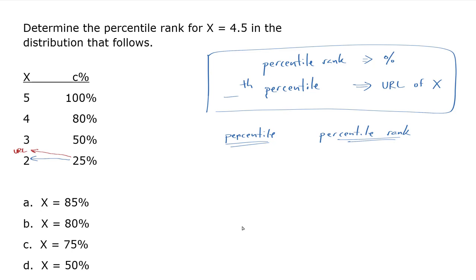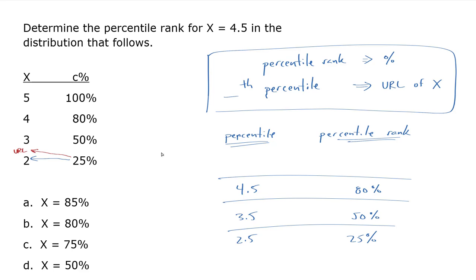I would say that the upper real limit of 2.5 is what goes with a percentile rank of 25%. The upper real limit of 3, which is 3.5, that is what goes with 50%. And so on. The upper real limit of 4, and this is the one that they're asking about, 4.5, that's what goes with 80%. And so on. The upper real limit of 5, which is 5.5, that's what goes with 100%.